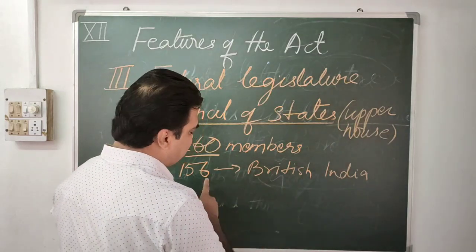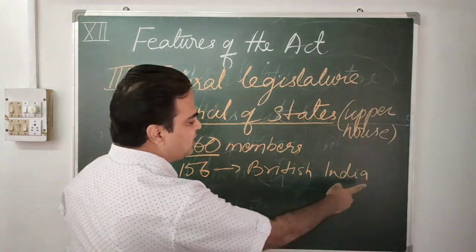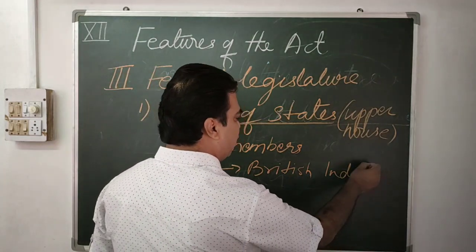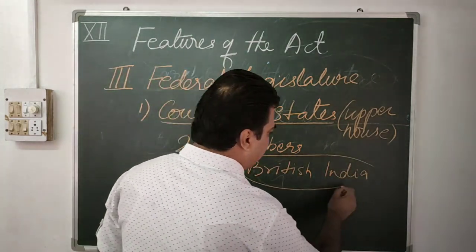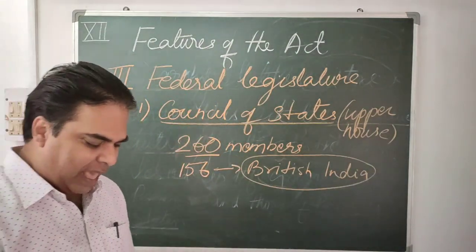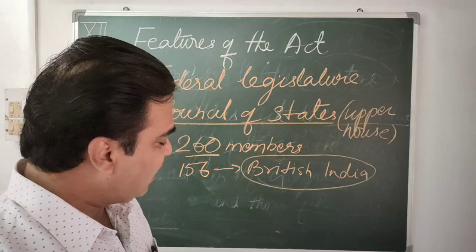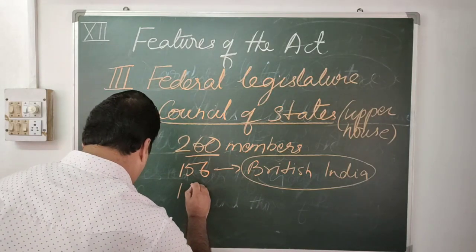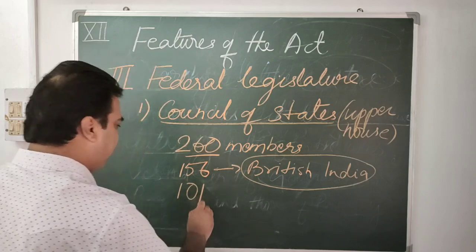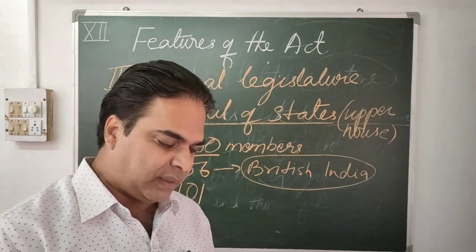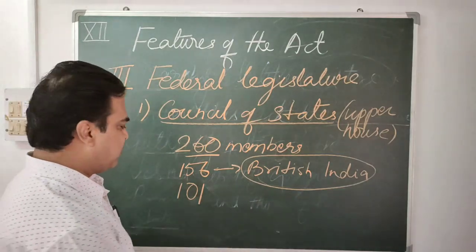That means they represented the territory completely controlled, with full control, by the British government. That was known as British India. 156. And then 101 by the Indian states, the princely states.